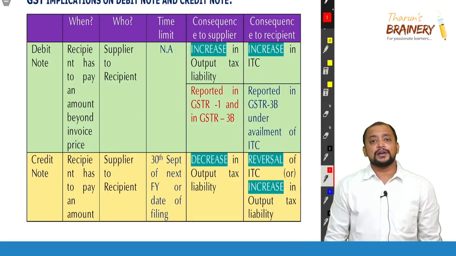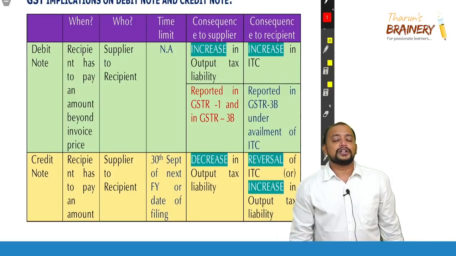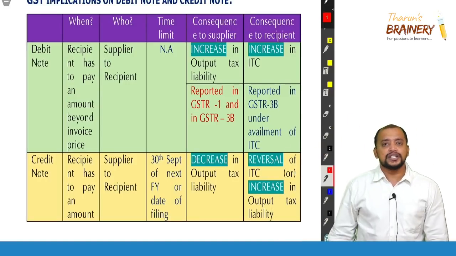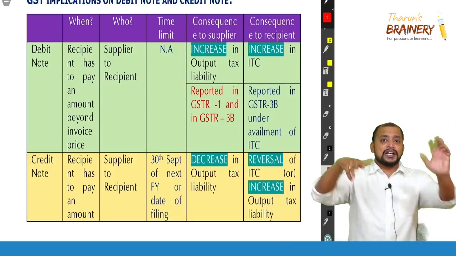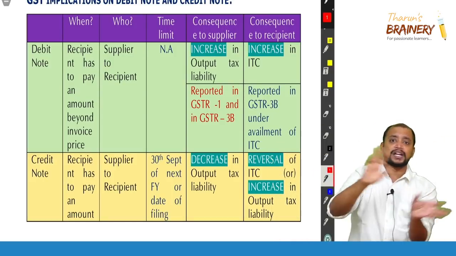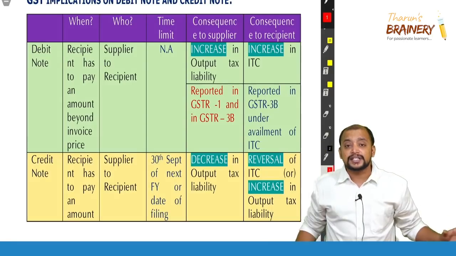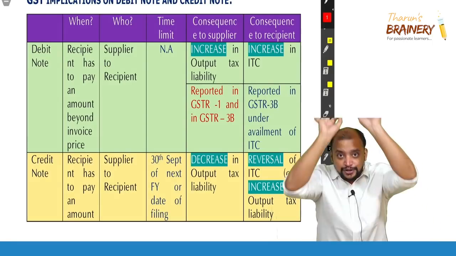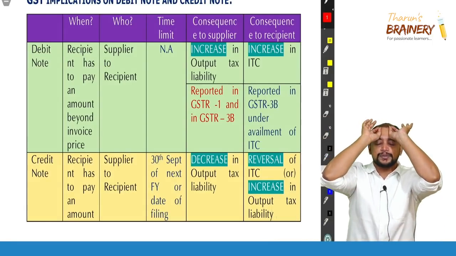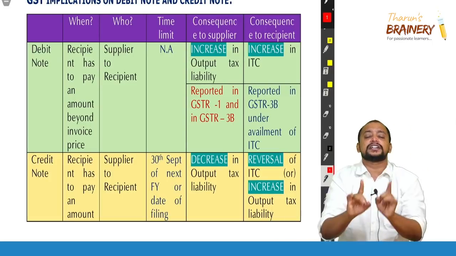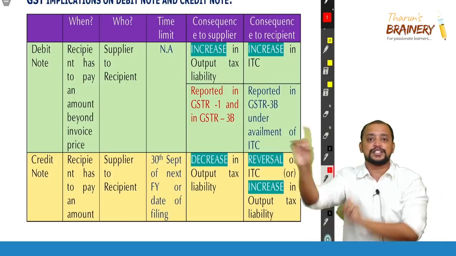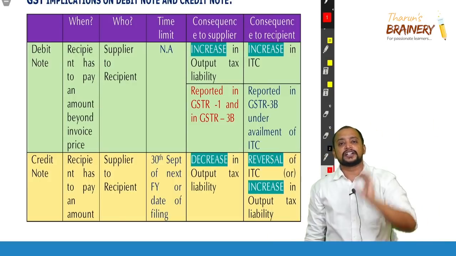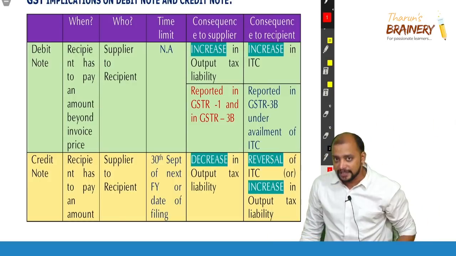Who will be giving the debit note to whom? Debit note will always be given by supplier to recipient. In GST, debit note is given by supplier to recipient. But in accounting, we have the recipient giving a debit note to the supplier. That is irrelevant here. What is relevant is only the supplier giving a debit note to the recipient. So debit notes and credit notes in GST will be given by supplier to recipient.